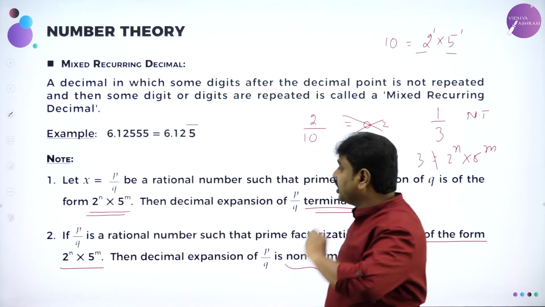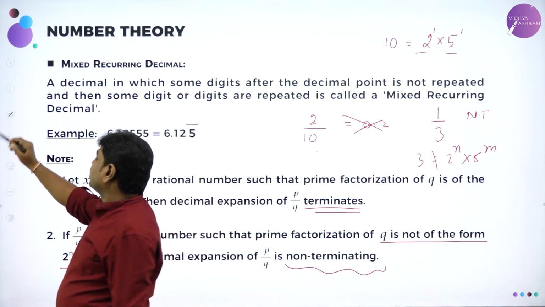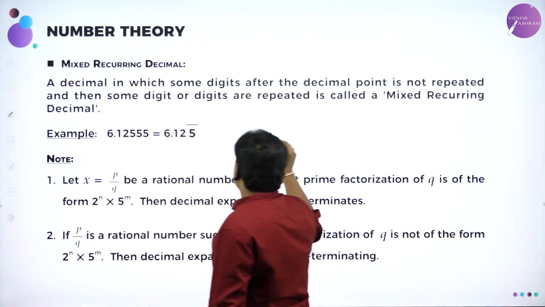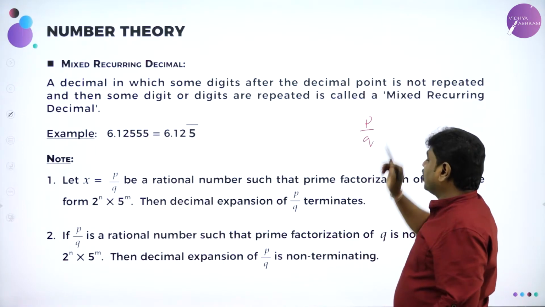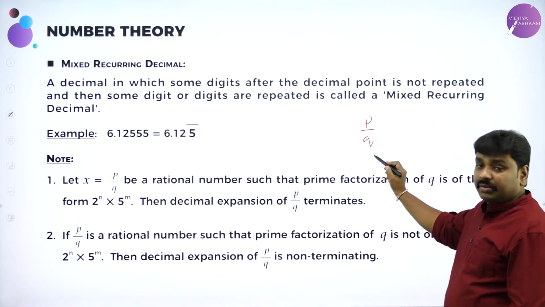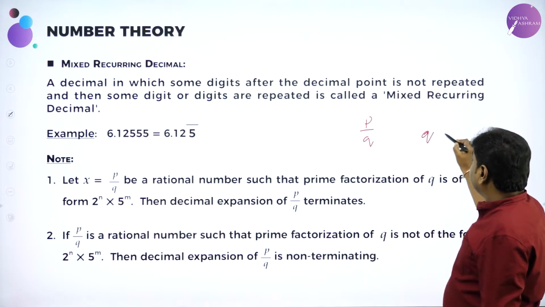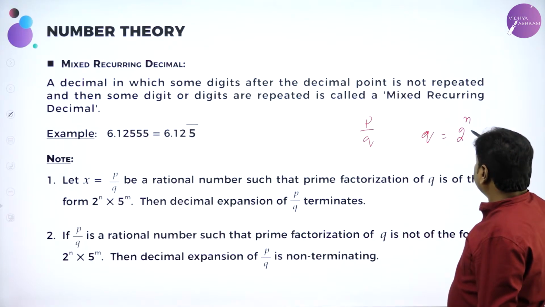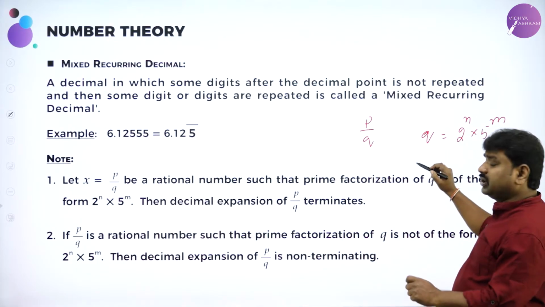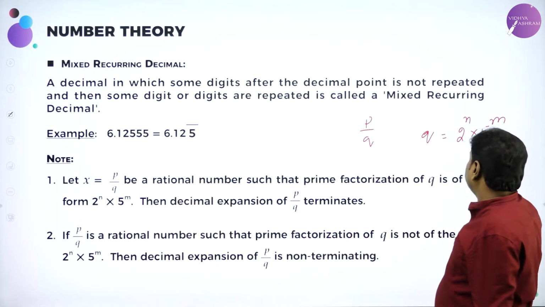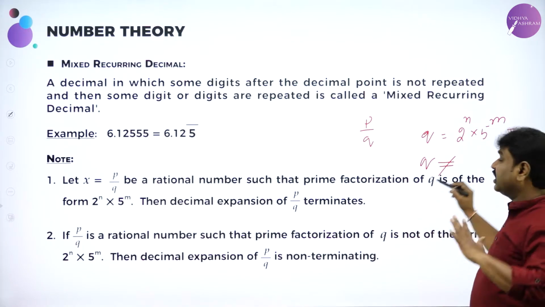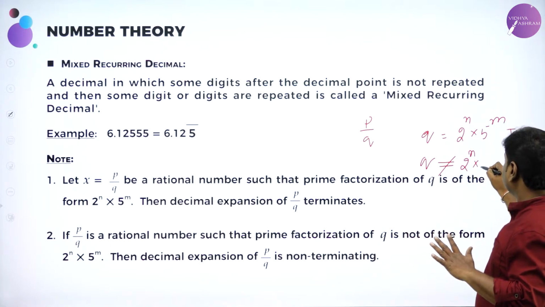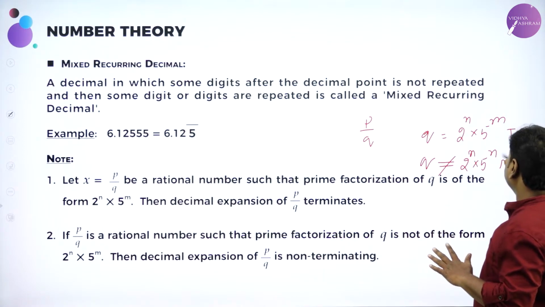So let me repeat how to decide, and we'll take some examples also. The number is in the form p by q. What is q? Denominator. Take the denominator, and if you can write q as 2 power n into 5 power m, where n and m are some numbers, then it terminates. If q cannot be written in this form, then it's non-terminating. That's it.